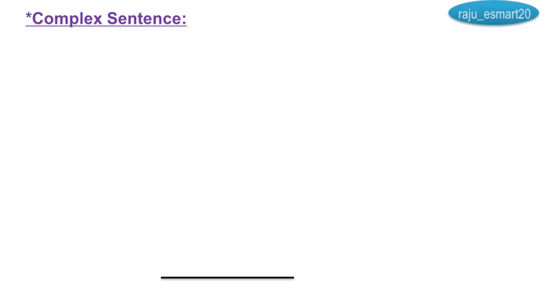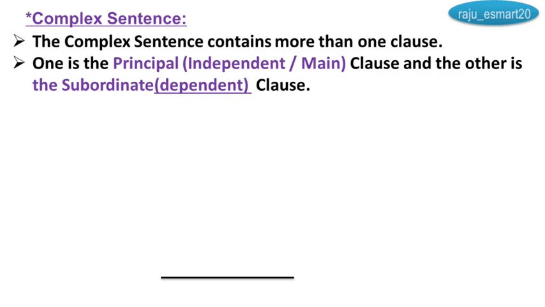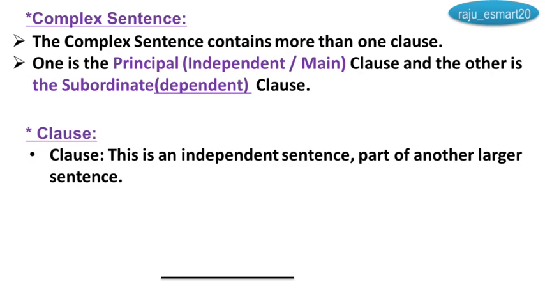What do you mean by complex sentence? The complex sentence contains more than one clause. One is the principal or independent or main clause, and the other is the subordinate or dependent clause. What do you mean by clause? A clause is an independent sentence, part of another larger sentence.